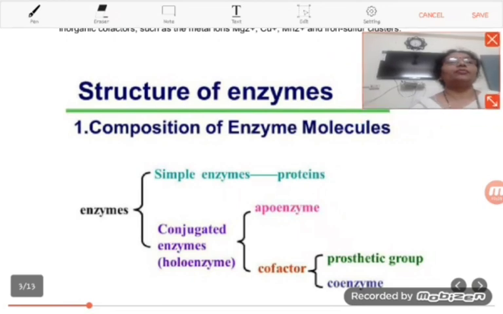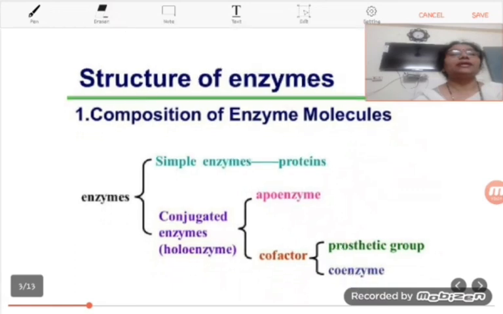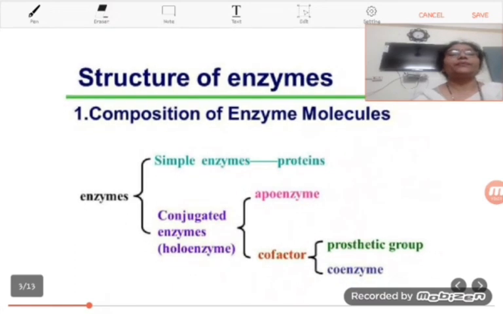Now we are moving towards our main topic, that is the concept of holoenzyme. Students, enzymes can be divided into two categories on the basis of whether the enzyme is completely made up of protein or, along with the protein, some other non-proteinaceous parts are also there.